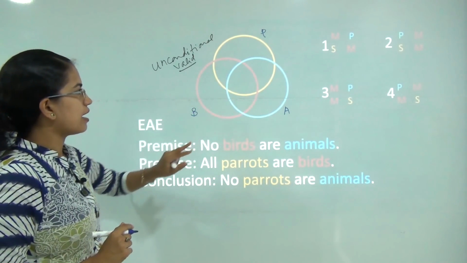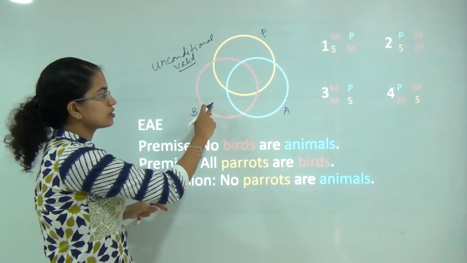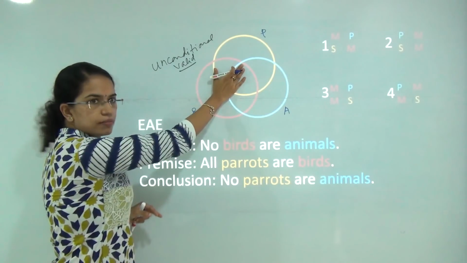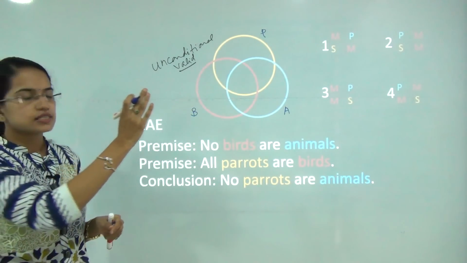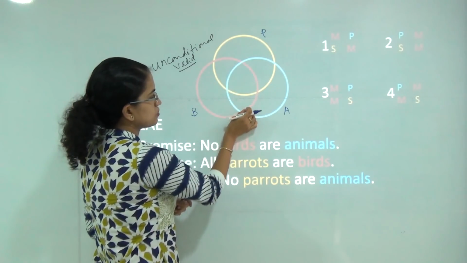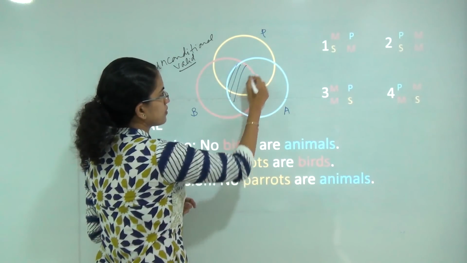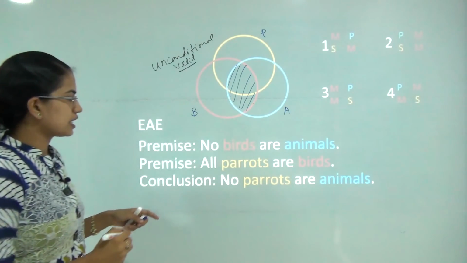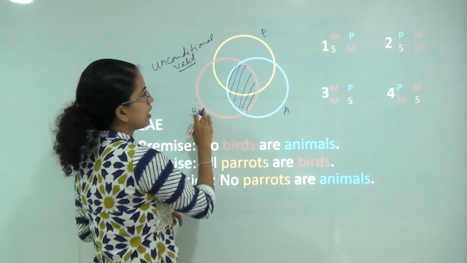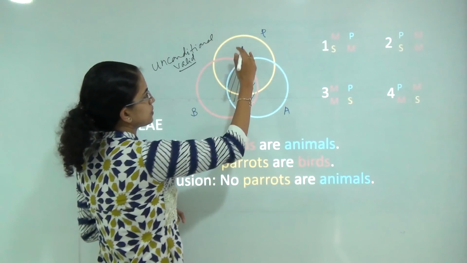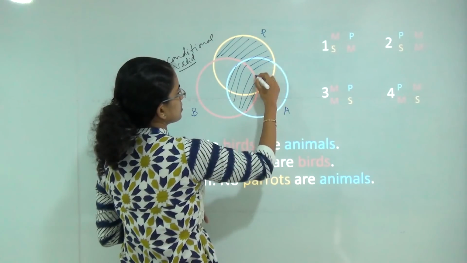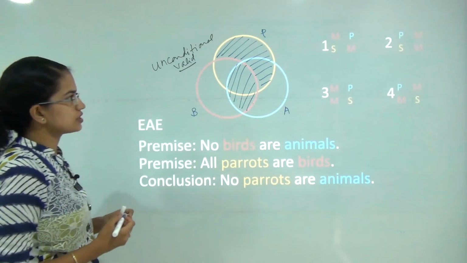That means I am trying to mark the region where birds are not animals. So this region would be marked. So what I am trying to do is, I am trying to ignore this region. So birds and animals fall in this region. So this region I would cancel out. The next case I am saying all parrots are birds. So all the parrots are birds. So this region I need to take into account. The remaining region I am cancelling out. So that would be the cancelled out region.